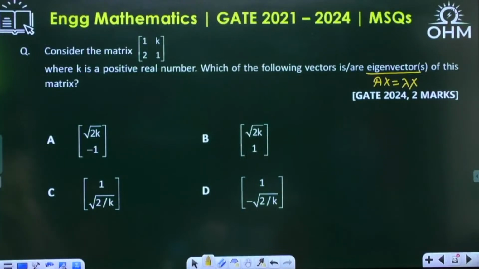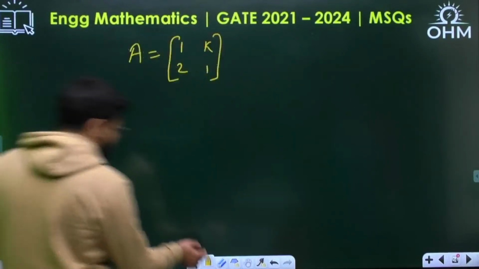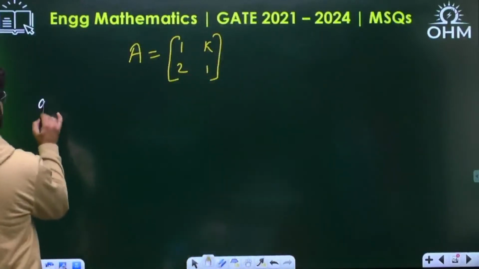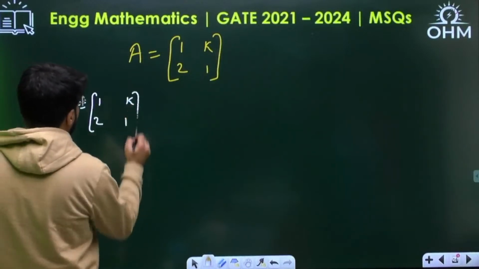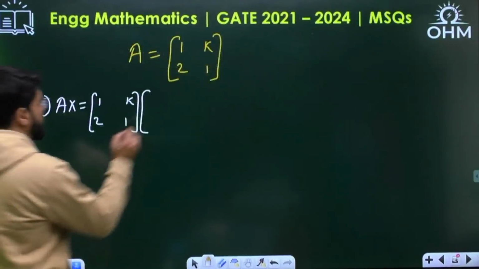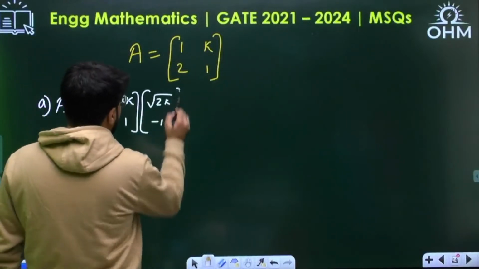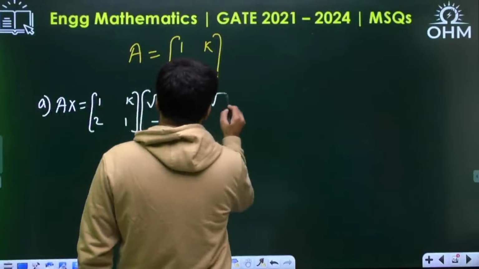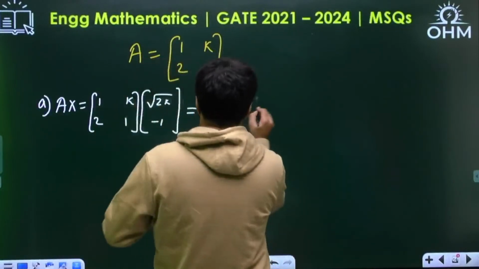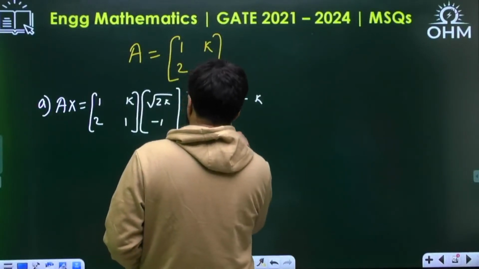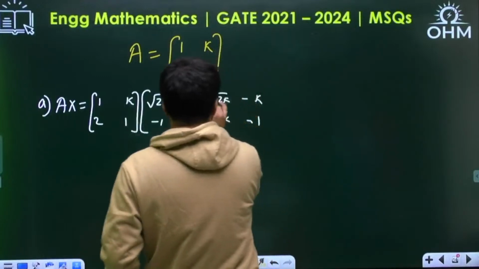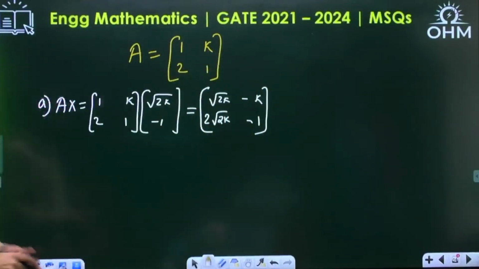Suppose option A is correct. Rather than finding the eigenvectors, it is easy to cross verify the option. A into x, 1 k 2 1 multiplied by x. What is x? Root over 2k and minus 1. Let's multiply this. The first is root over 2k, first row, first column, and then minus k, and then 2 root 2k and minus 1. This is the option available in front of me.